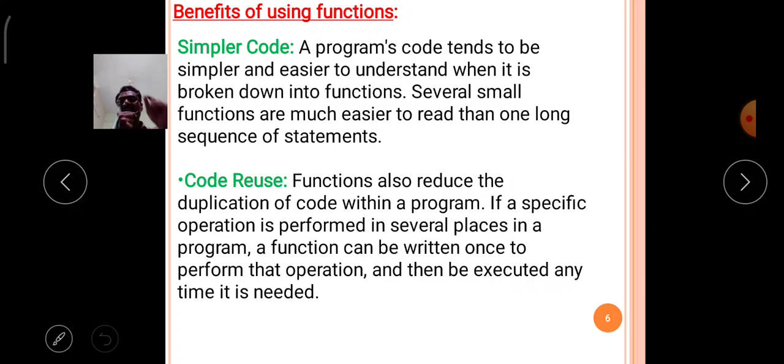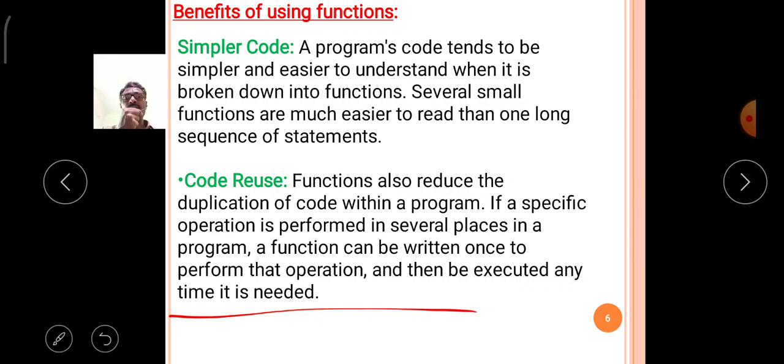Once you have written that function, that subtask in a program, it can be used any number of times, 100 times, 200 times, n number of times, in a big and lengthy Python program. Once created, the function can be used any number of times you need. So code reusability is the biggest benefit of the functions concept.